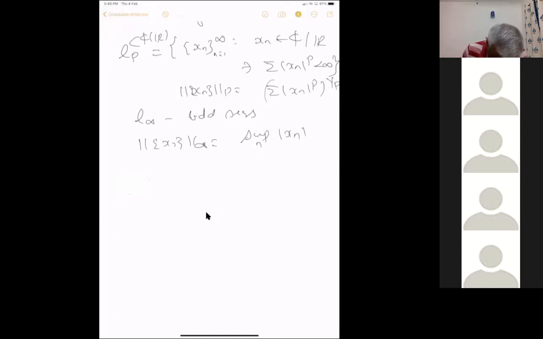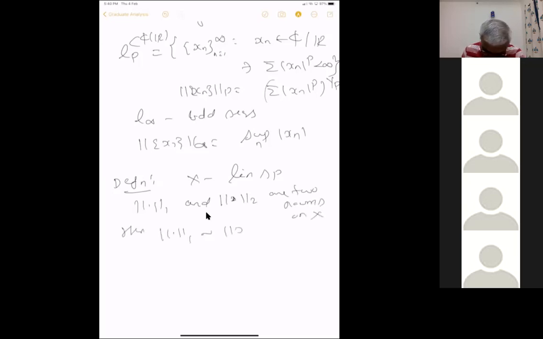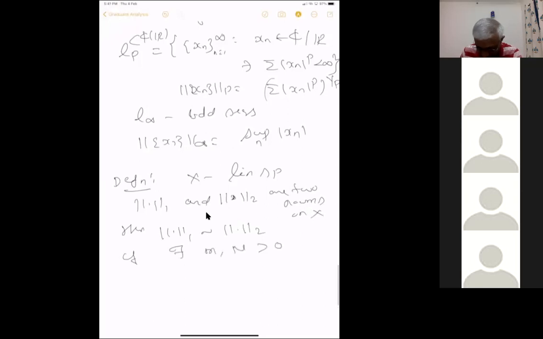Definition: let X be any linear space, and let norm 1 and norm 2 be two norms on X. Then we say norm 1 is equivalent to norm 2 if there exist m and capital M greater than 0 such that m times norm 1 of x is less than or equal to norm 2 of x is less than or equal to M times norm 1 of x.